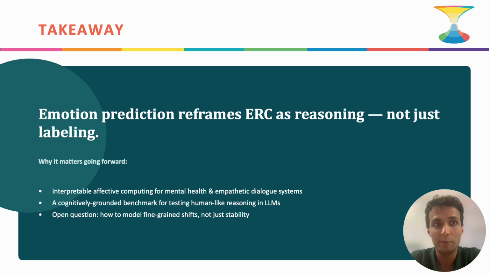So, the big picture takeaway is that emotion prediction reframes emotion recognition as a reasoning problem, not just a labeling problem. This matters for building interpretable, affective computing systems, for mental health, and for empathetic dialogue systems. And it also gives us a cognitively grounded benchmark for testing human-like reasoning in LLMs more broadly. Going forward, an open question is how to get models to model fine-grained shifts, not just overall stability.